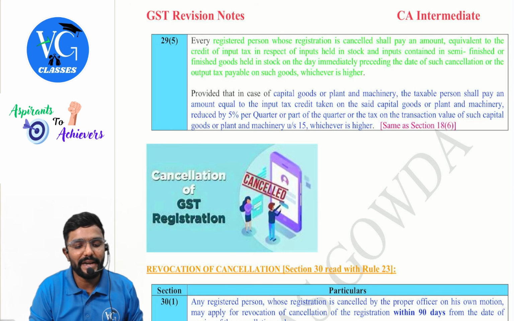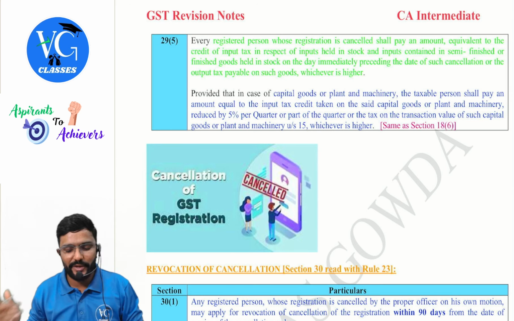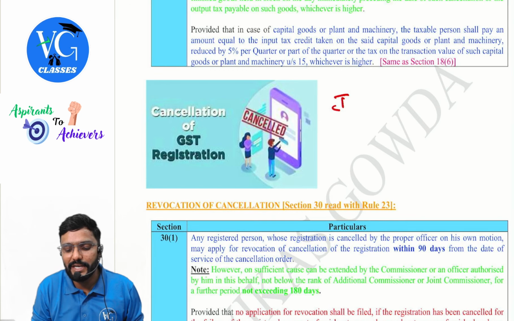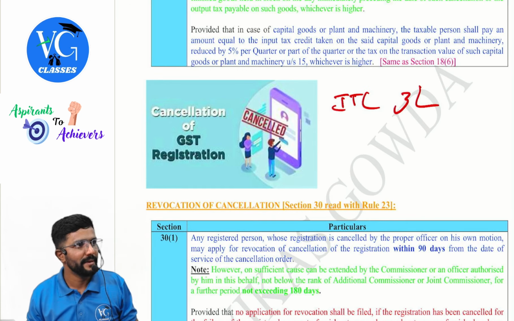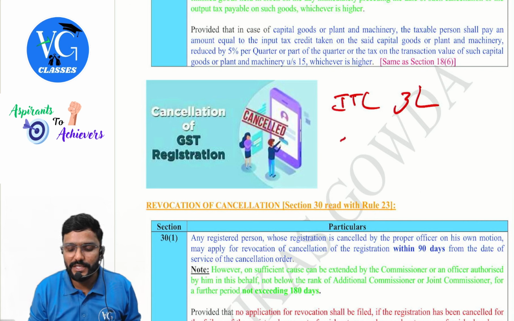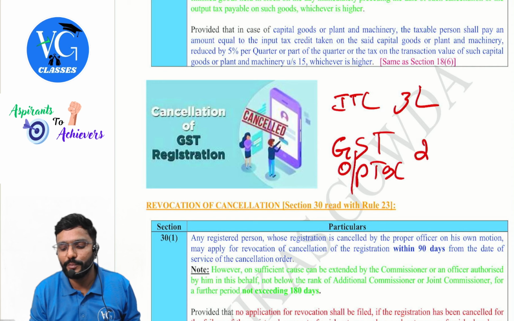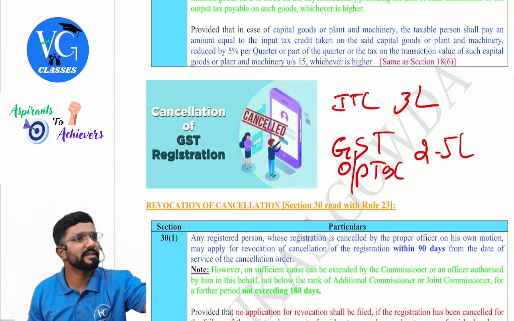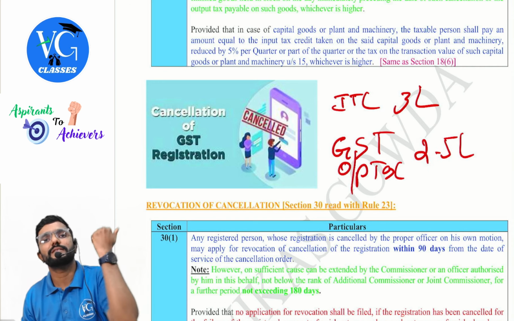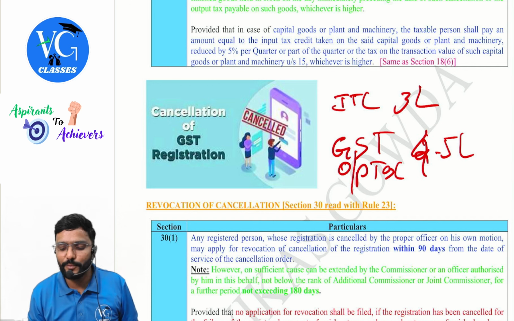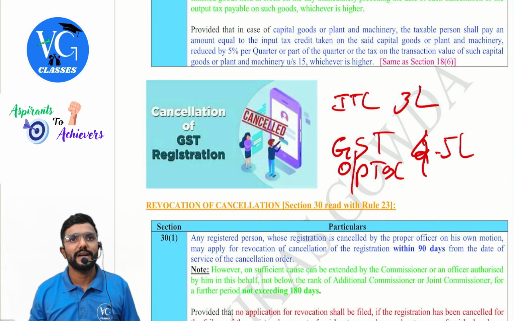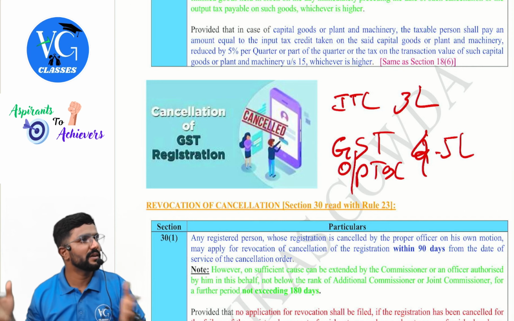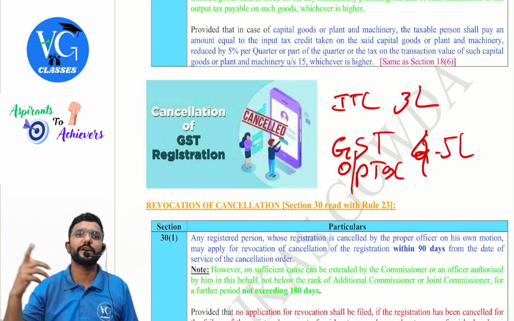Now guys, I had a stock of raw material, WIP and finished goods. On that I have already claimed ITC of 3 lakh, you assume. I already claimed and I have used it. Now if I sell these goods, the GST on that, that is output tax, is coming to 2.5 lakh. How much should I pay? 3 lakh or 2.5 lakh? Whichever is higher, 3 lakh. Now assume this is 4.5 lakh. How much should I pay? 4.5 lakh. Whichever is higher: ITC already utilized or the GST I am supposed to pay on my sale value.